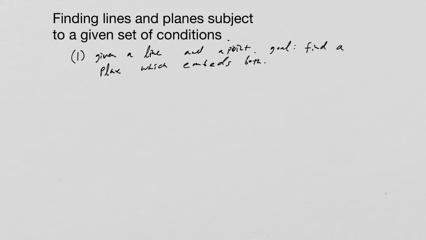Okay. So the idea here is you have some line L and you have some point there, and you want to find some plane where both line and plane are inside the plane itself. Or sorry, the line and the point are inside the plane itself.